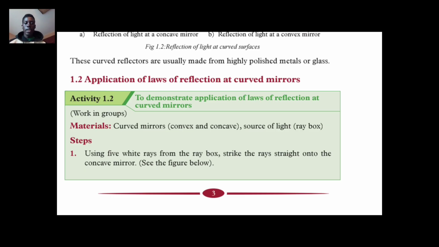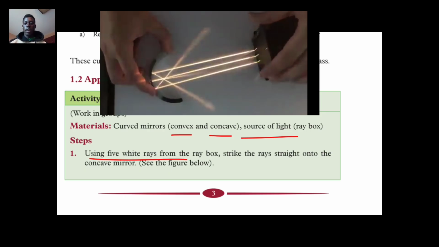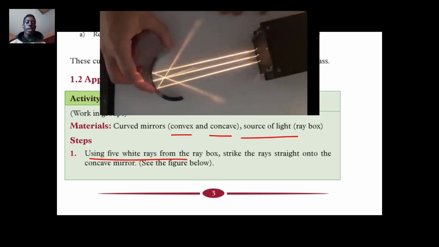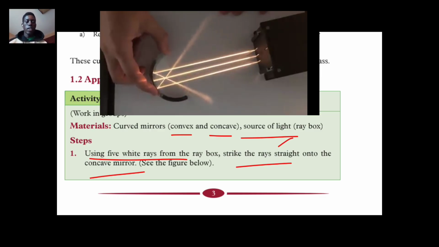Here you are given curved mirrors, concave and convex, then a source of light, a ray box. In step 1, you are told to use 5 white rays from the box to strike the concave mirror in a straight line.